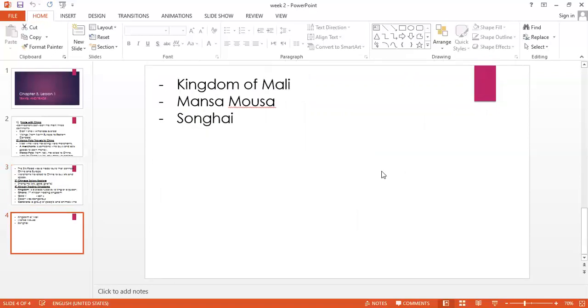Okay, let's move to the next point. Kingdom of Mali. Kingdom of Mali is a great kingdom too, but after Ghana started to be a weak kingdom, Mali controlled Ghana. Okay, and Mali's king in that time, his name was Mansa Musa. Don't forget that name, Mansa Musa. Mansa Musa was Mali's king, and he traveled to Mecca and other African countries. He brought many scholars, many artists to Mali. Why? To make Mali a center for learning and art as well as trade.